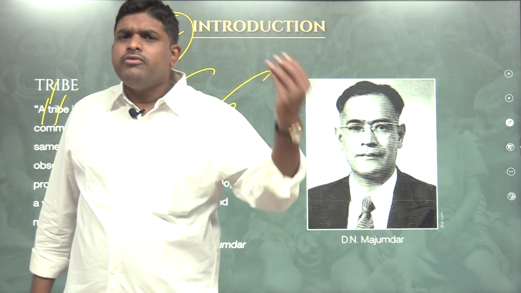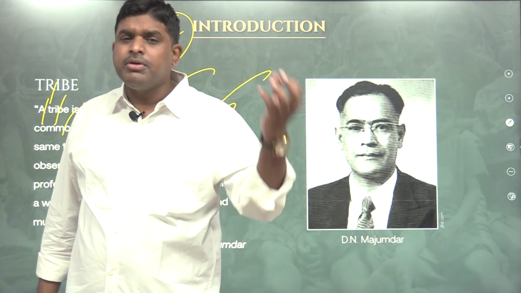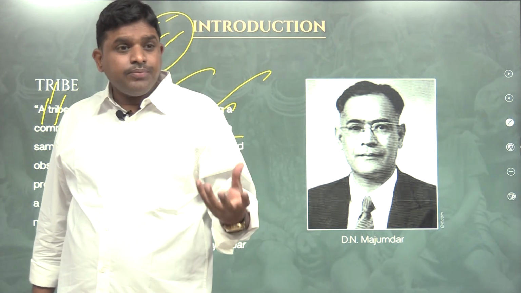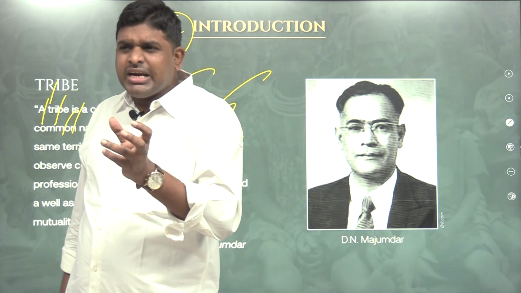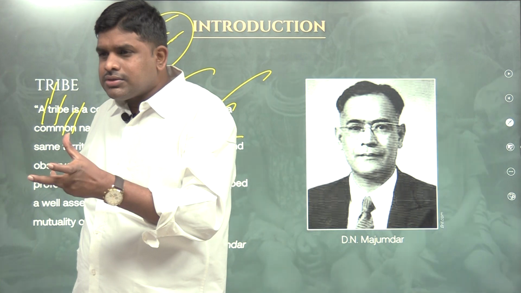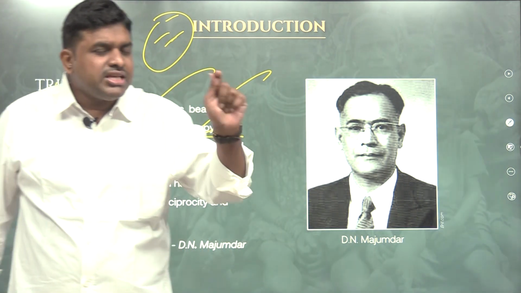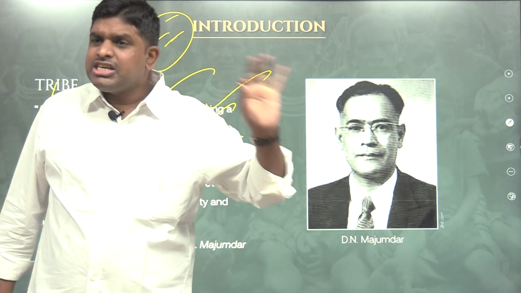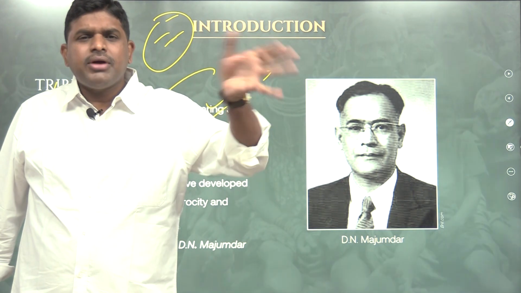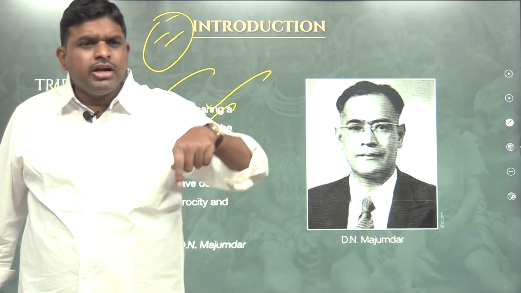We have Hindus, Muslims, Christians; we are Hindi speaking, Telugu speaking, Malayalam speaking people. So our society is not homogeneous. Our society is heterogeneous. Modern societies are heterogeneous, diverse. But tribal societies are homogeneous. Why? They speak the same language, have the same religion, same culture, same geography, and affiliation with their territory.